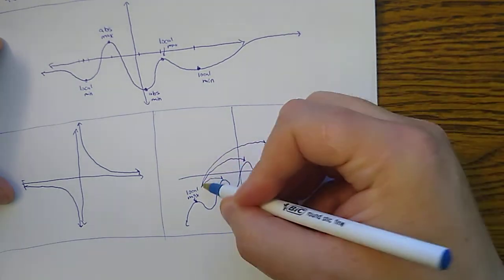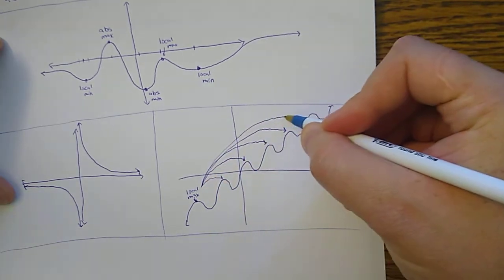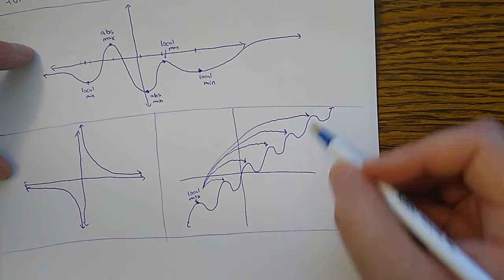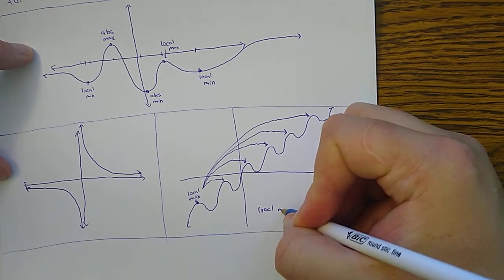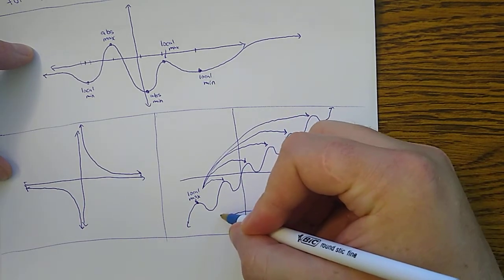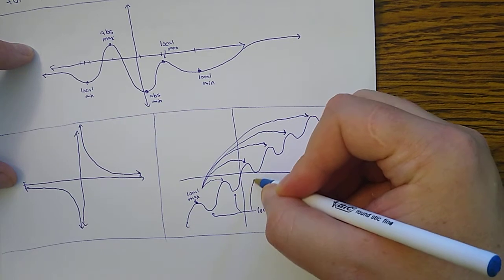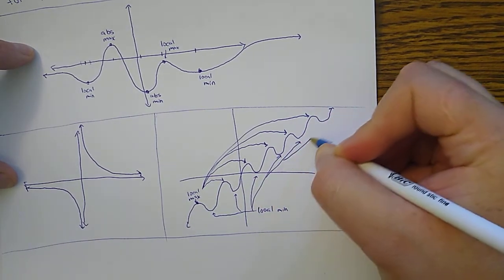It's like too many of them to really draw. Well, okay, it's not too many. All of these humps are local maxes. And then all of these upside down humps are local mins.